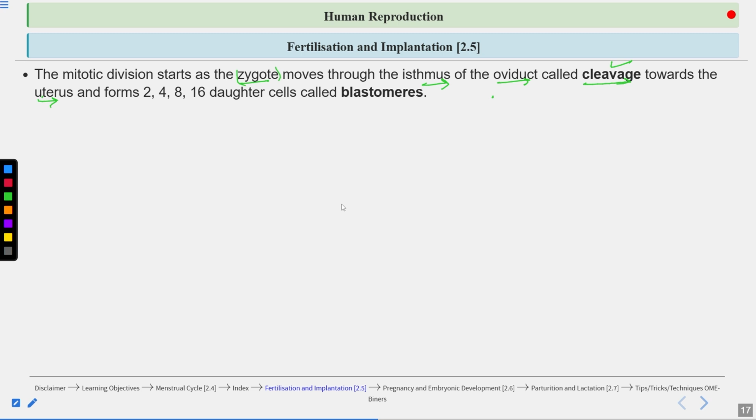And it forms 2, 4, 8, 16 daughter cells known as the blastomeres. From one cell, two are formed. From 2, 4 are formed. From 4, 8 will be formed. So 2, 4, 8, 16 daughter cells are formed, and these daughter cells are known as the blastomeres. Now, an embryo with 8 to 16 blastomeres is known as the morula. Okay, so what is the morula? An embryo with 8 to 16 blastomeres.